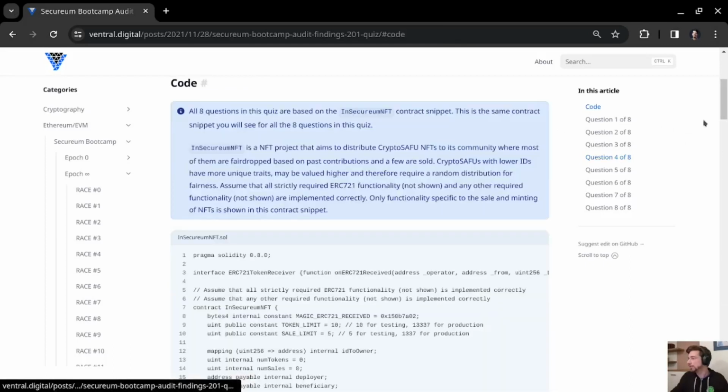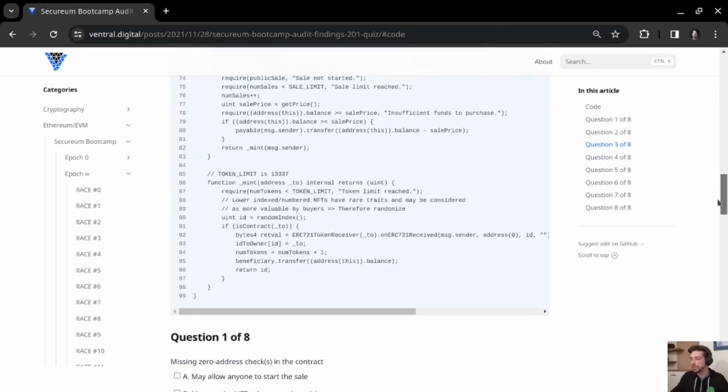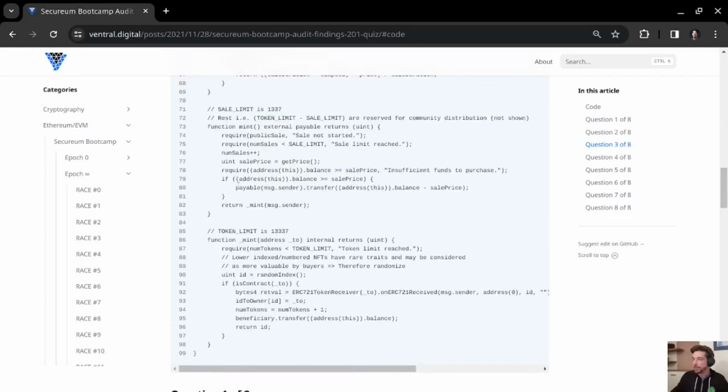We already know this to be incorrect because we've seen in previous questions that the onERC721Received callback function is called on the receiver of the NFT. So that is one place where the receiver of the NFT can take over the execution flow and re-enter the contract. But we have another one which we haven't talked about yet, which is here, which basically transfers the change, because it is possible and allowed for more ether than necessary to be passed to the mint function.